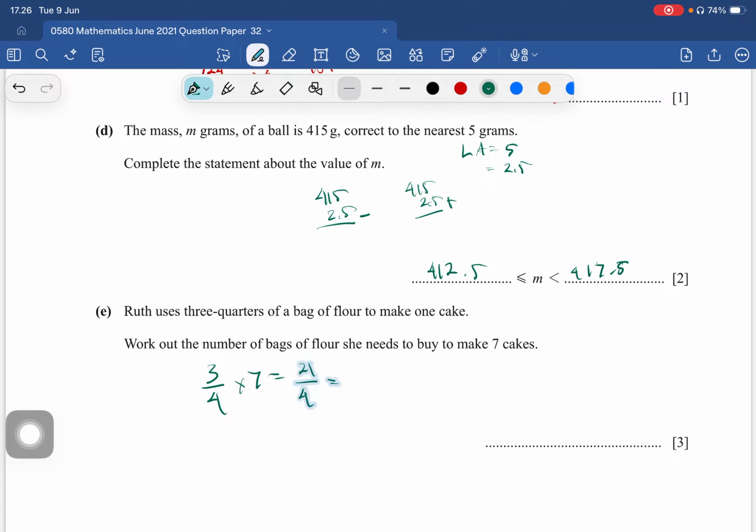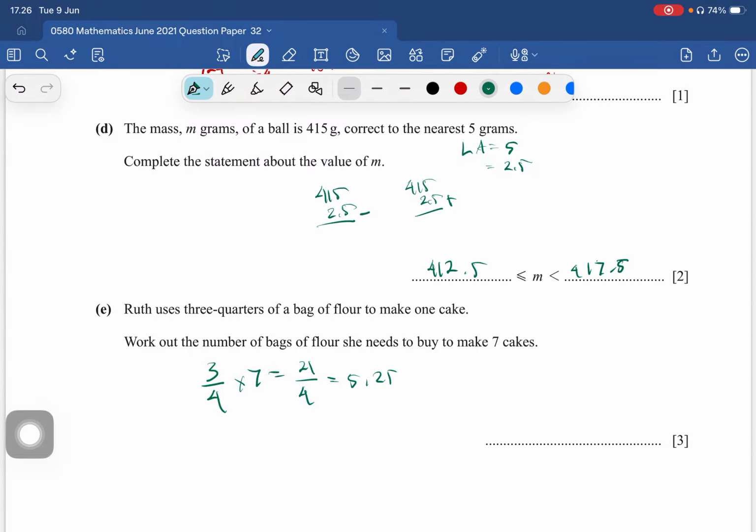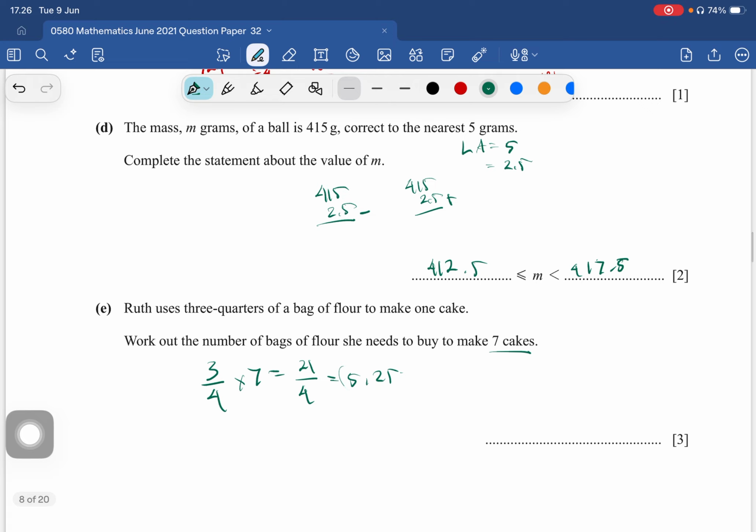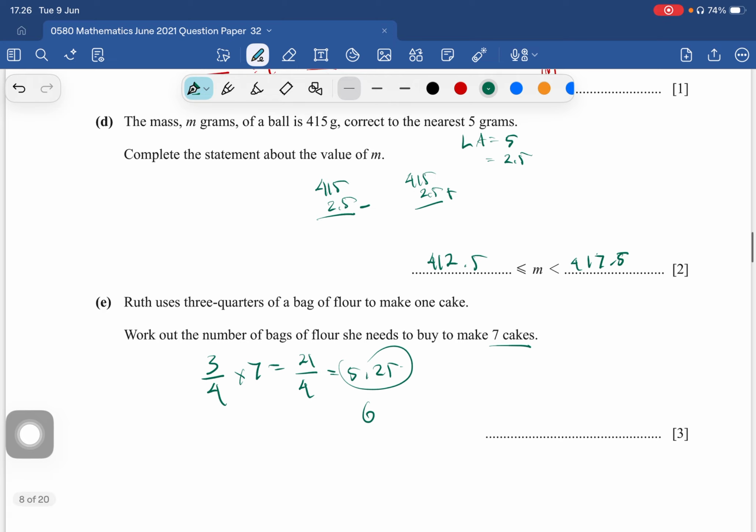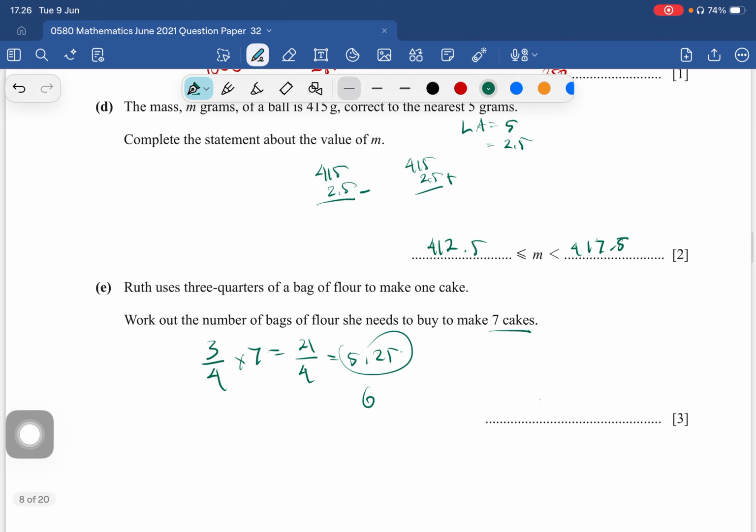So 21 we divide by 4 is 5.25. So to make 7 cakes, she needs to get at least 6 bags of flour. Because if we make it 5, she will not be able to make 7 cakes.